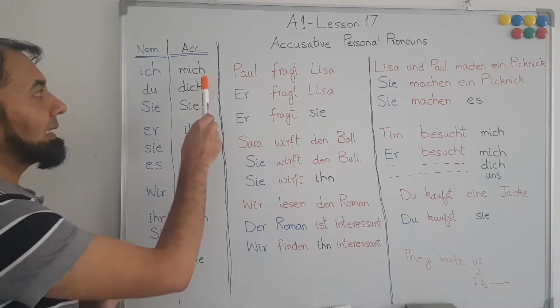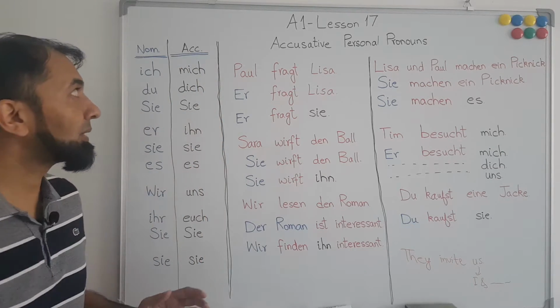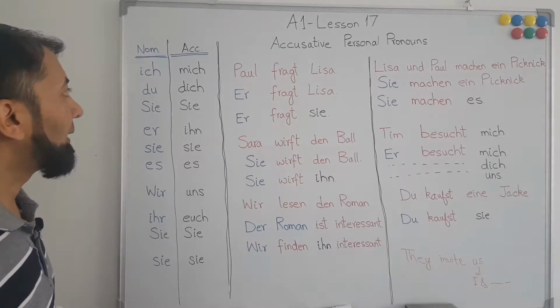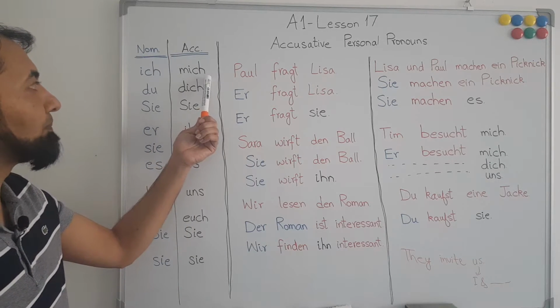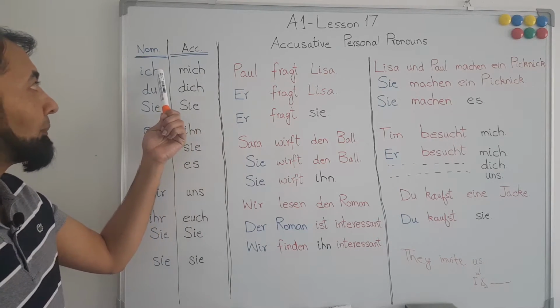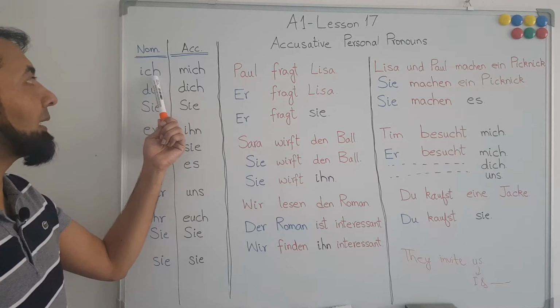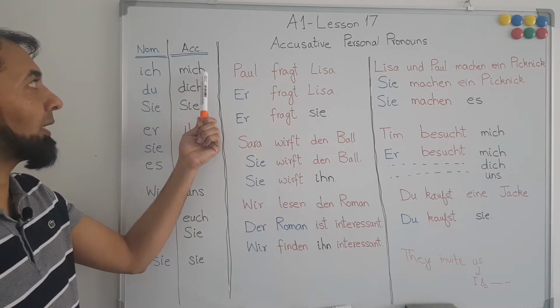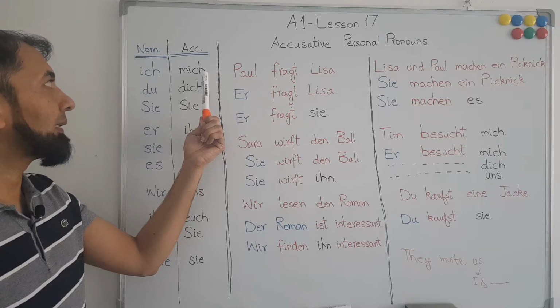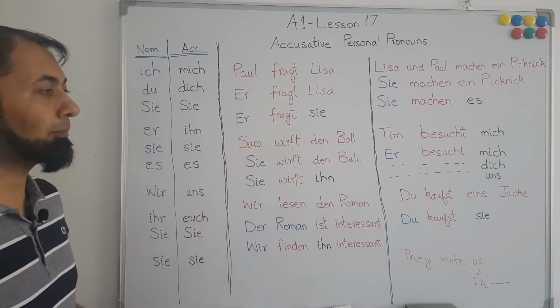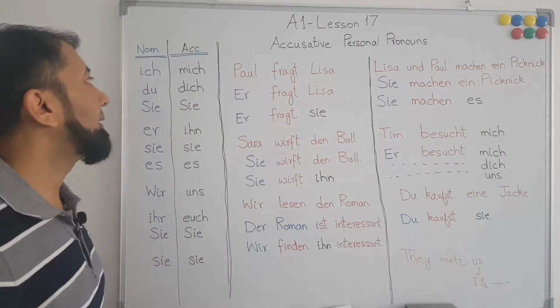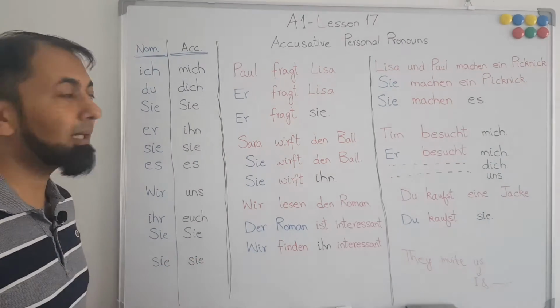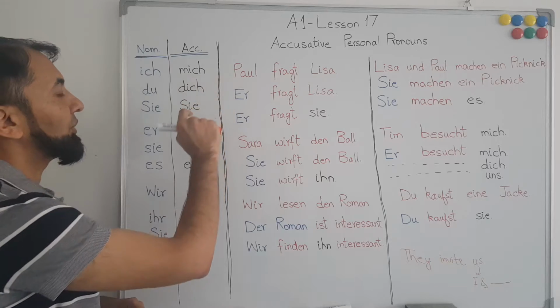So now let's see what the accusative personal pronouns are. For personal pronoun ich, we have an accusative personal pronoun mich. For example, they invite me, then me is equivalent to mich.